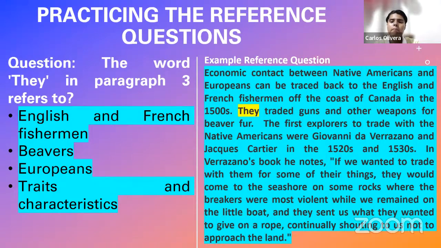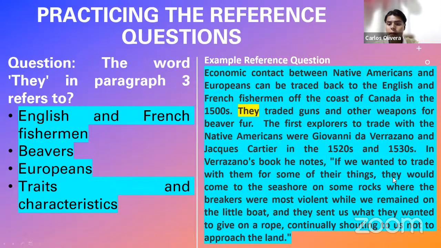But as I say, the word they are asking you for is highlighted, and this is going to be the case on the exam as well, okay? That's the reason why I also highlighted it with yellow. So the word they in paragraph 3 refers to, right? And here we have to find out what this word is referring to in that context, okay? Where it is right now, because maybe the word they is used again in the passage later.